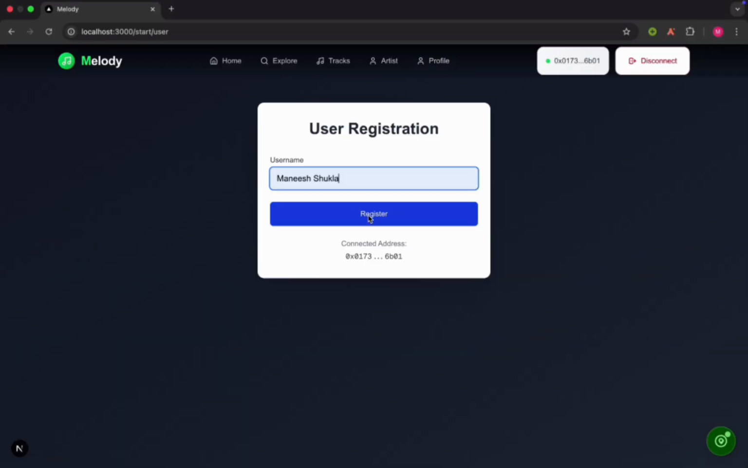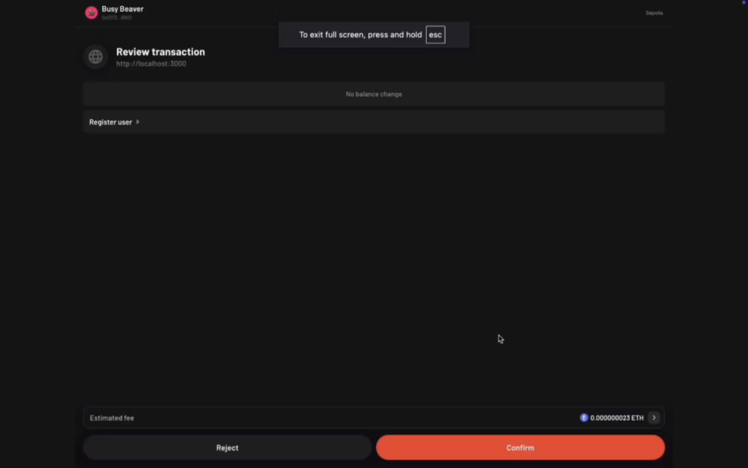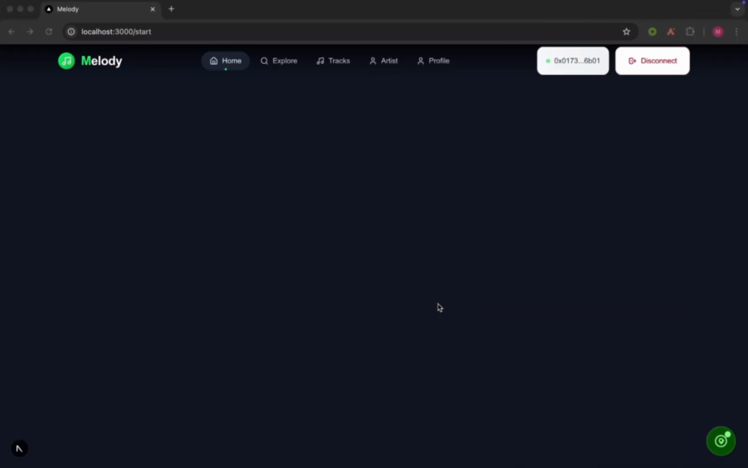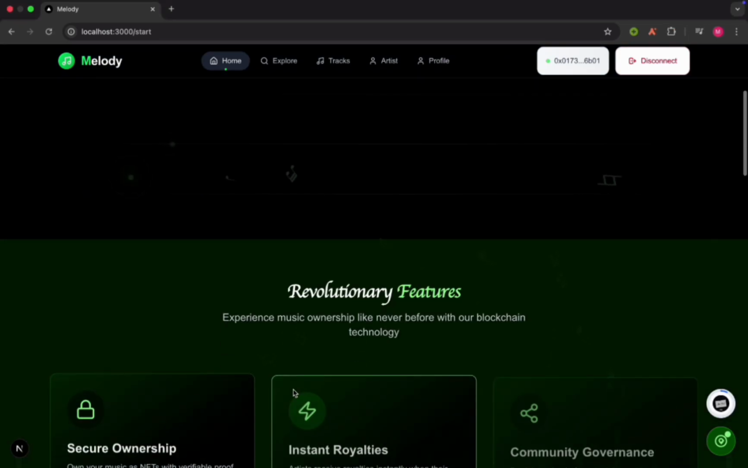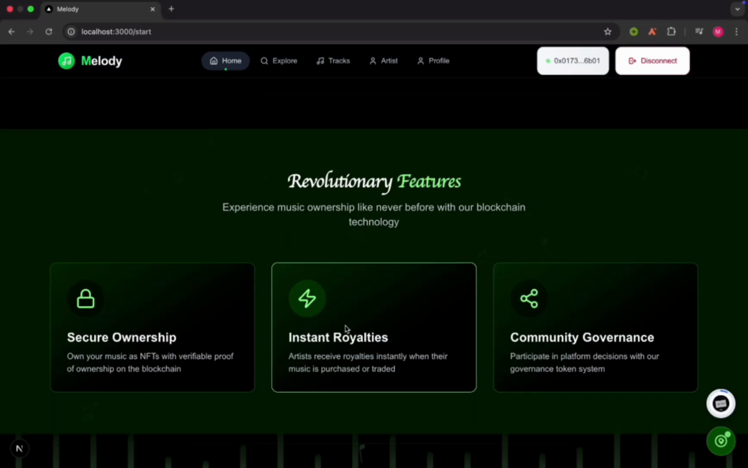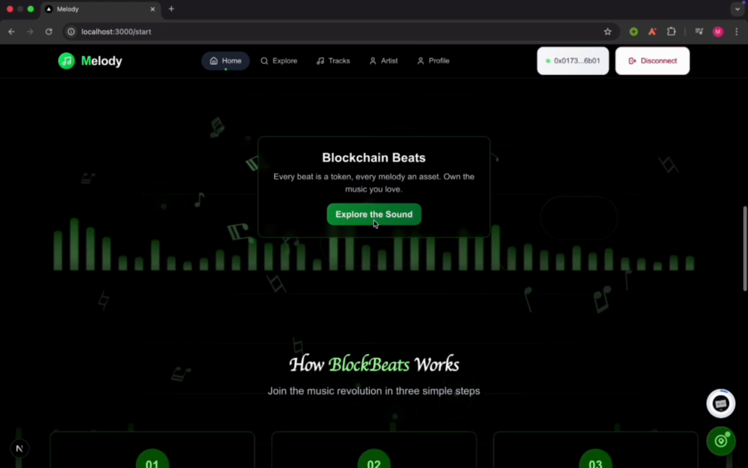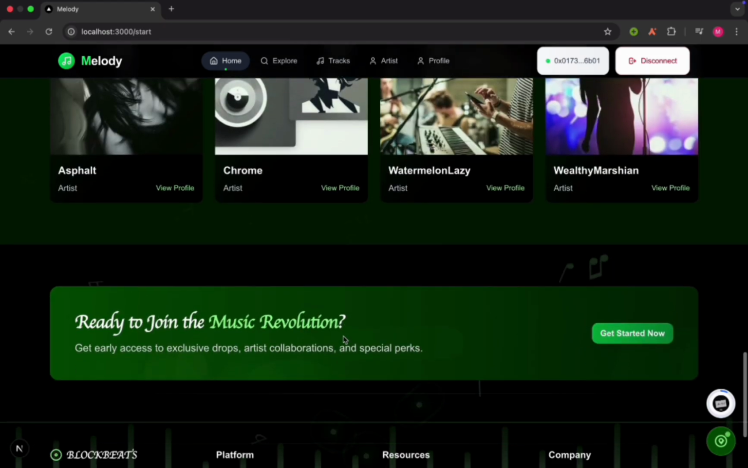To access any of the features, firstly, you have to register as a user. Now, you can see as we are registered as a user, we could explore the entire platform. Here, music converges with blockchain. You could see registered artists on the main page.